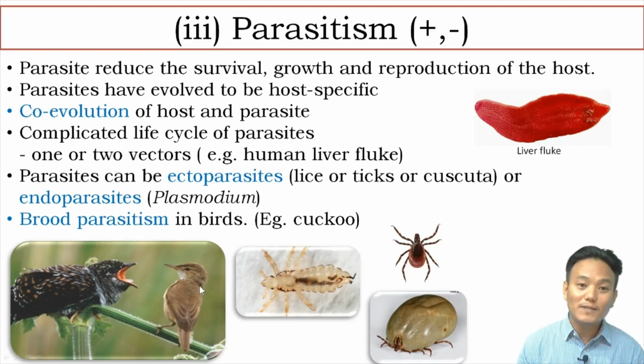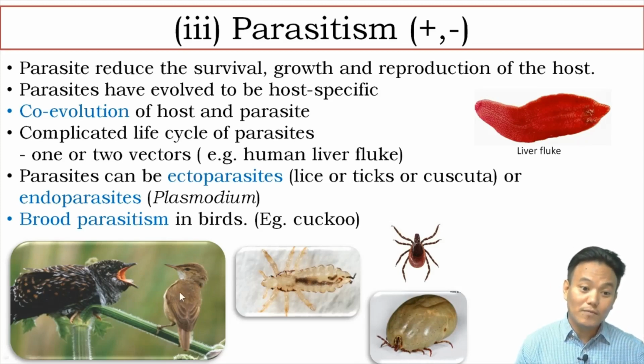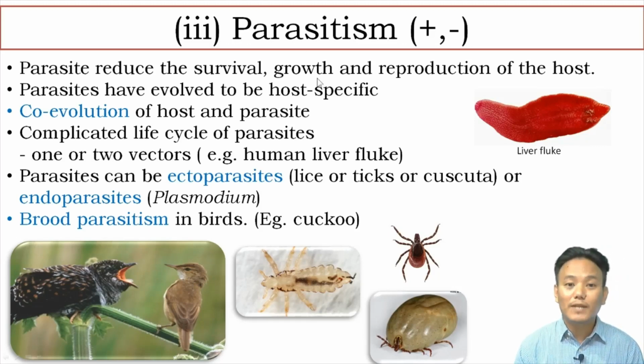Now, how is it parasitism? It is parasitism because as soon as the cuckoo chick hatches out, it kicks out the chicks of the other bird, and it can also kick out the eggs of the other bird. The other bird spends all her energy in raising this chick, which is not her own. So this is a form of parasitism because she doesn't get any benefit. Her genes do not get propagated, and her chicks didn't survive. So it is a form of brood parasitism. That is about parasitism.